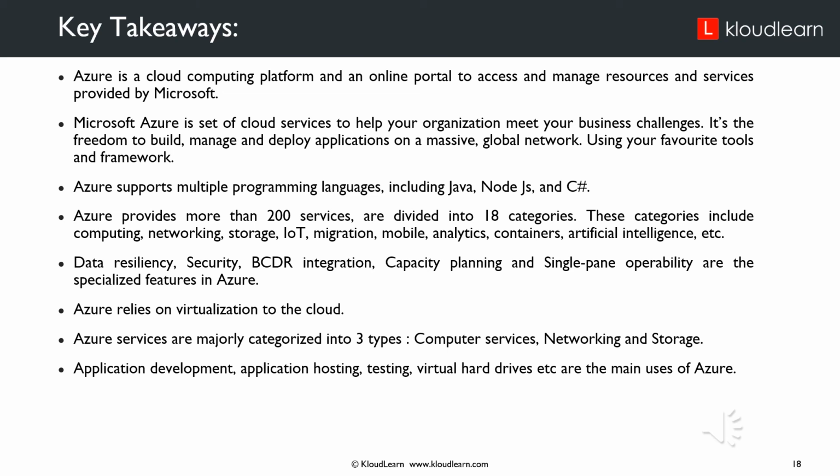Azure provides more than 200 services divided into 18 categories. These categories include computing, networking, storage, IoT, migration, mobile, analytics, containers, artificial intelligence, etc. Data resiliency, security, BCDR integration, capacity planning, and single pane operability are specialized features in Azure.